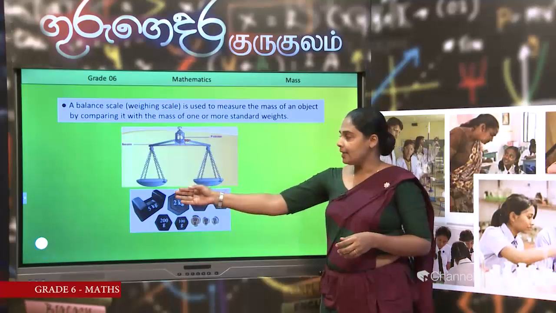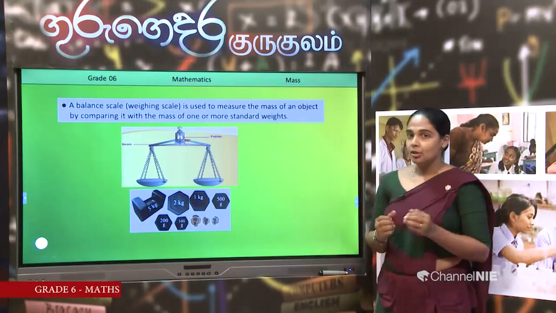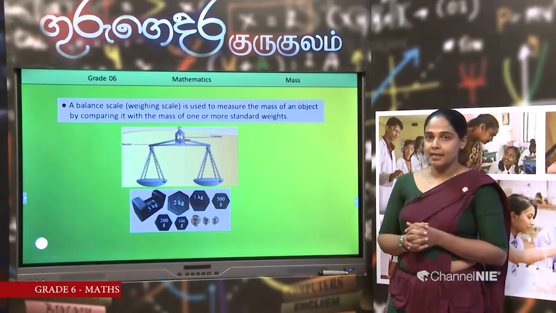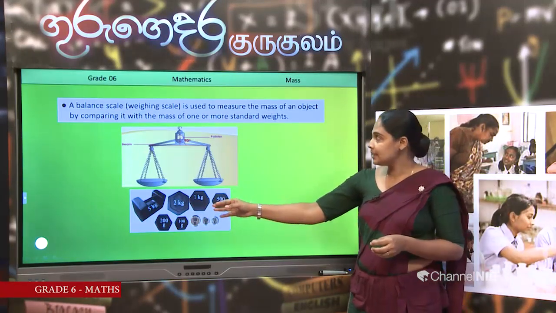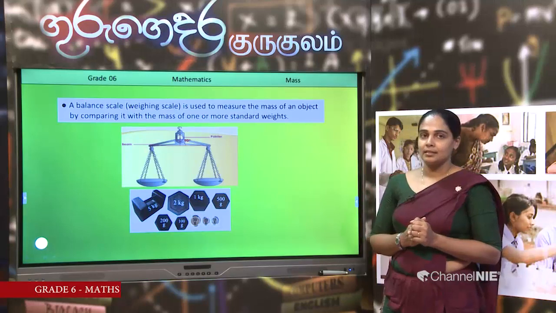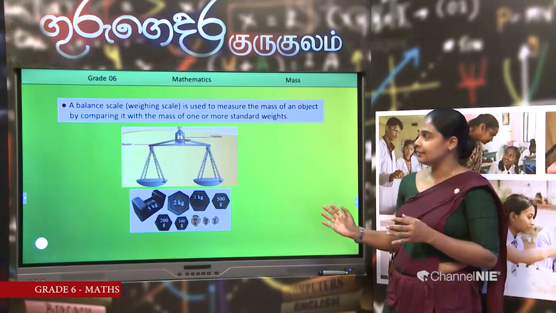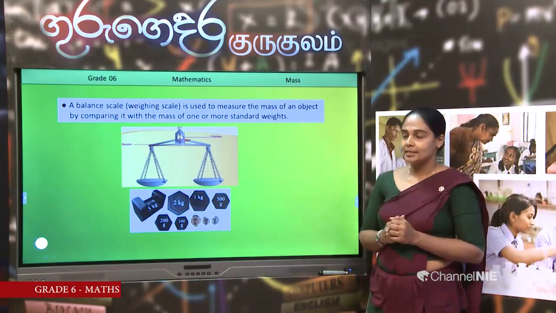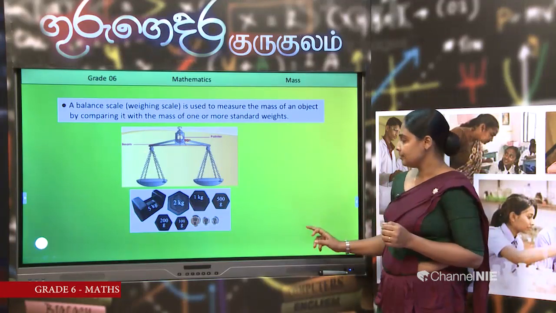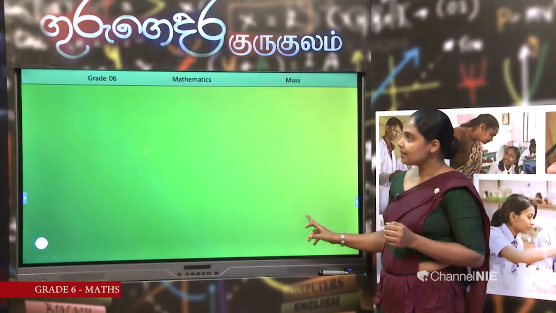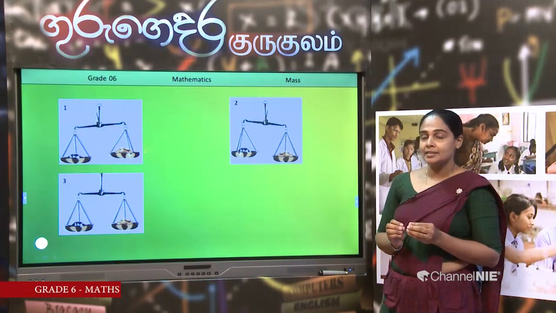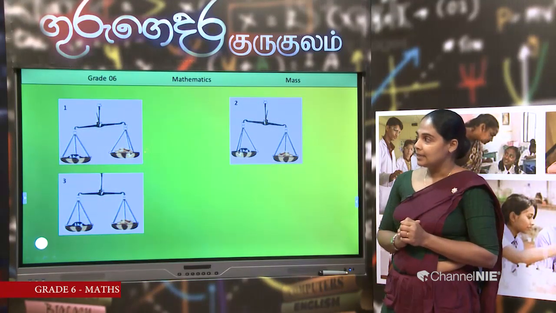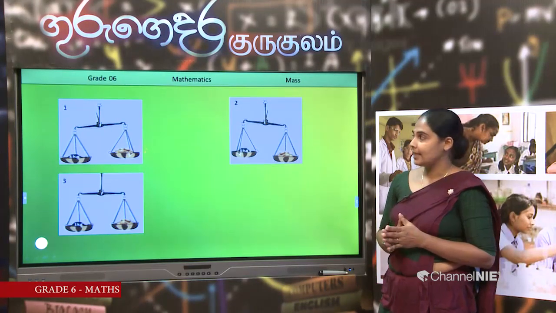In one pan, we can keep the object we want to measure the mass of. In the other pan, we should place these standard weights. Following that method, we can measure the mass. Then let's get some experience of measuring mass using a balance scale.